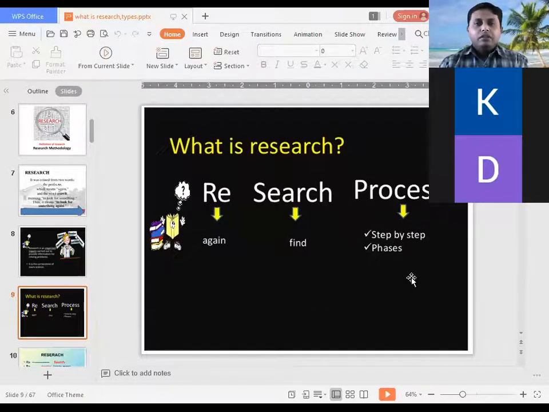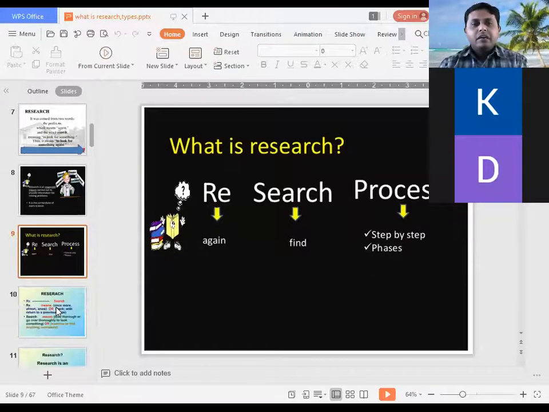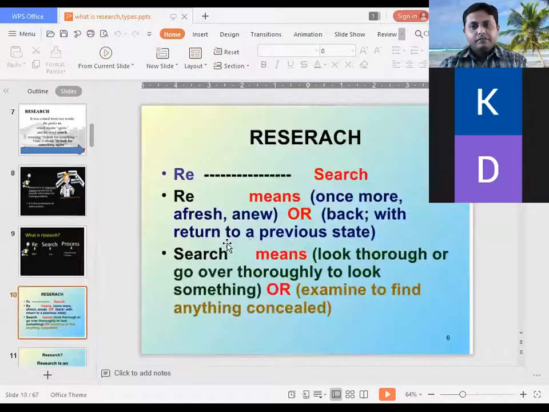So re means once more, a fresh, a new outlook. And search means to look through or go over thoroughly, to examine to find anything concealed.